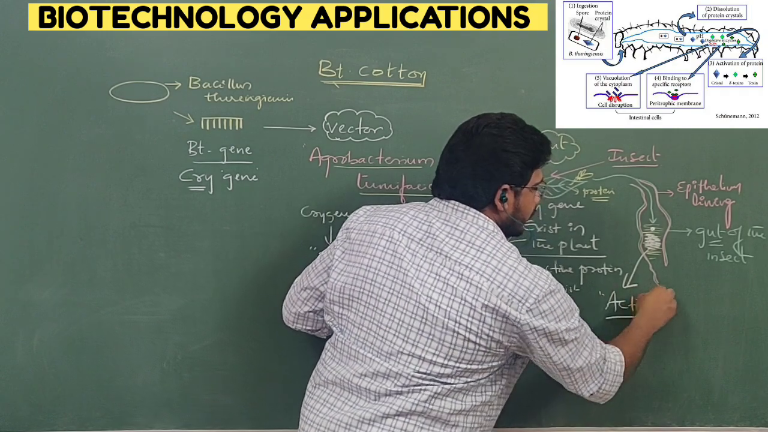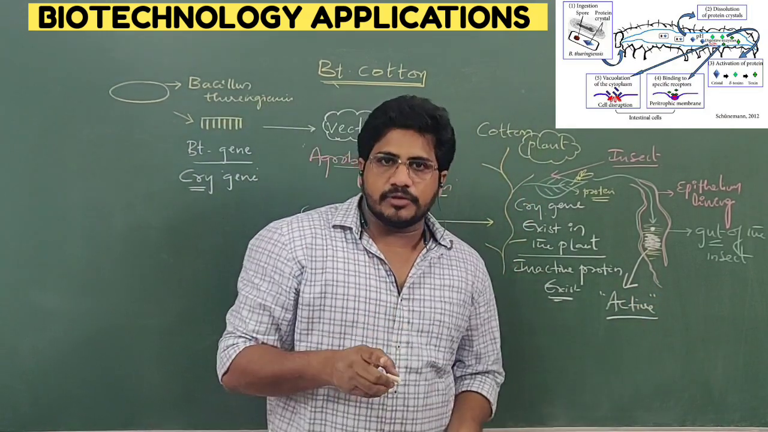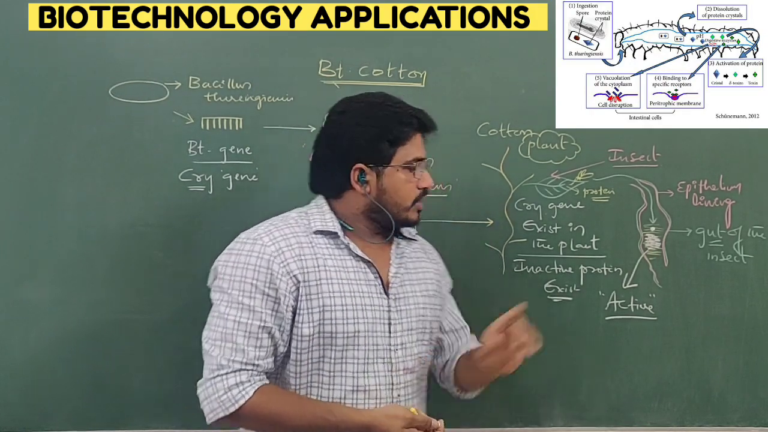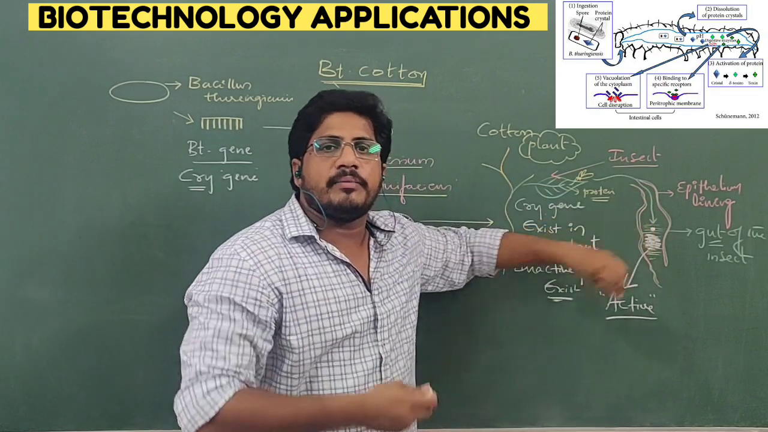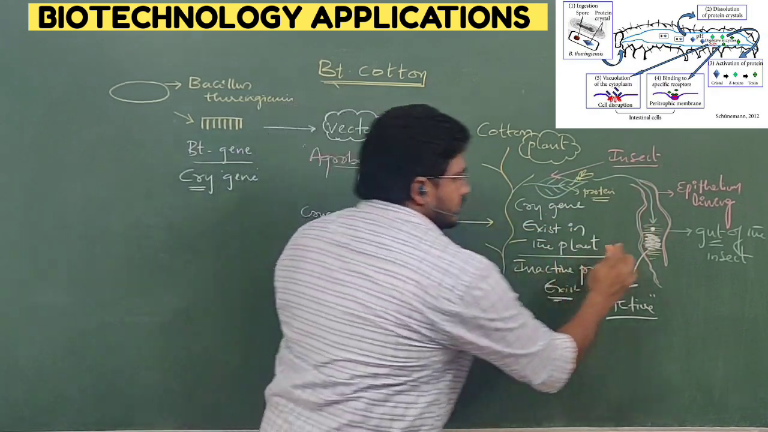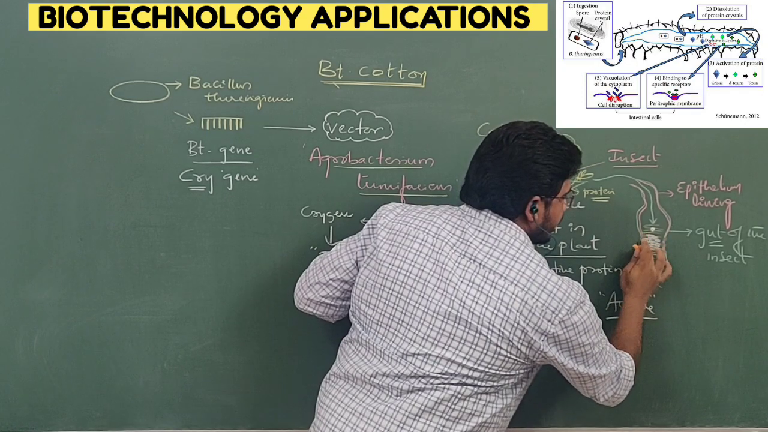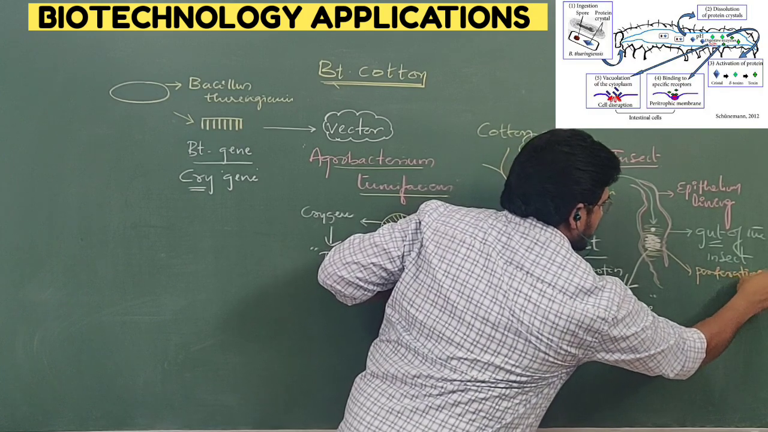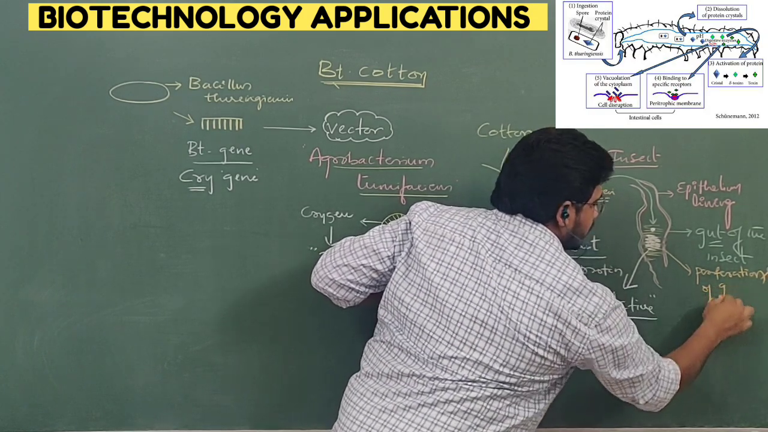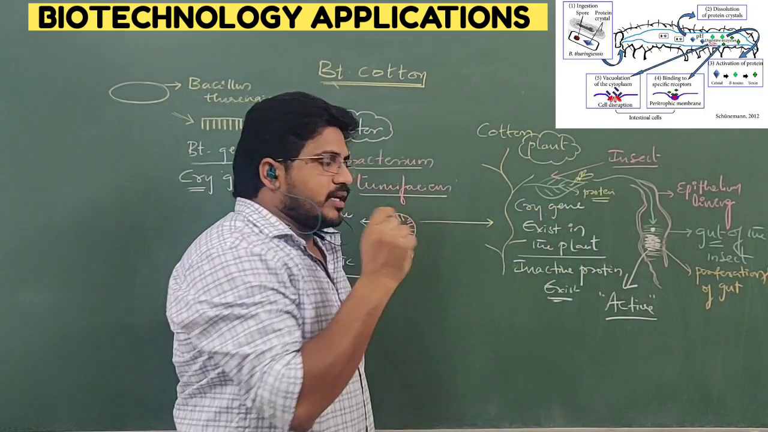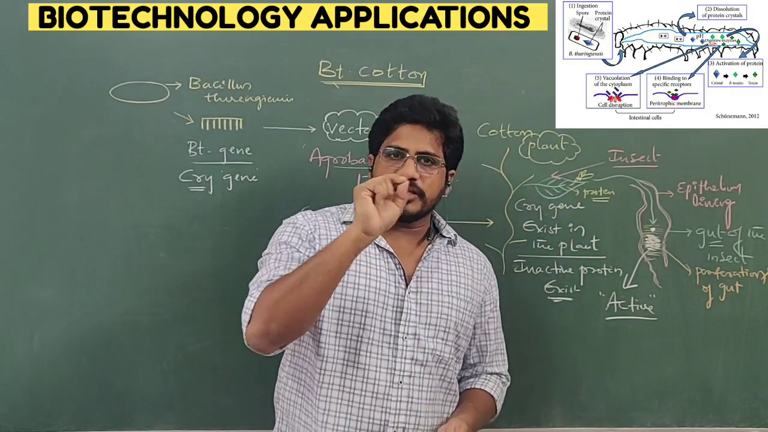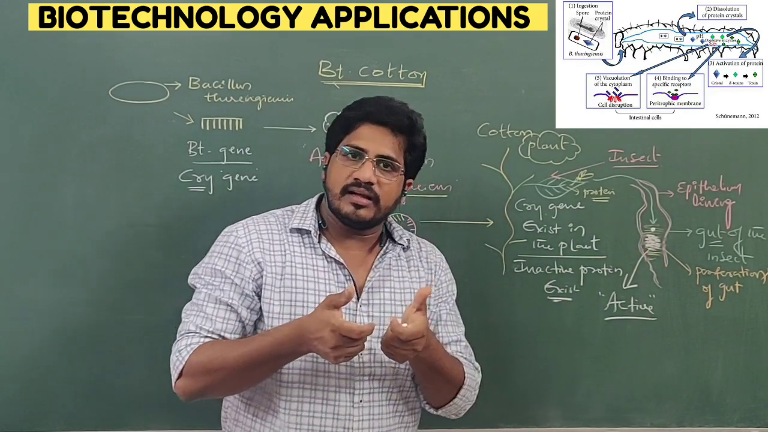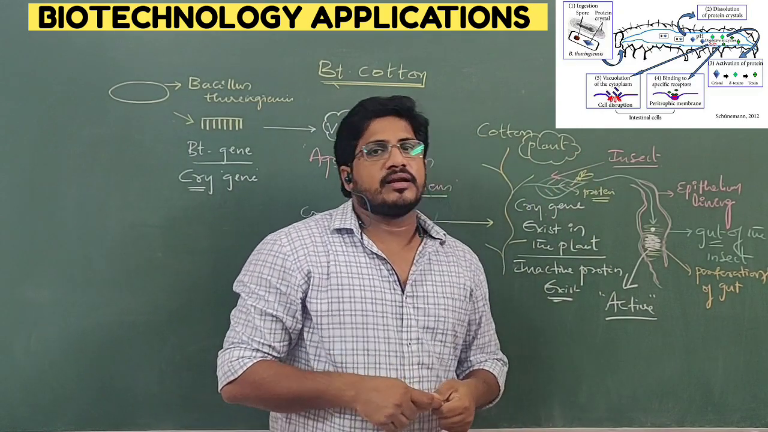I already told you, crystalline protein is in an inactive stage. When it enters an alkaline medium, it will become active. So, the crystalline protein dissolves in that alkaline medium, becomes active and damages all the intestinal lining. Then perforation takes place. Perforation of the gut means the digestive system's epithelial lining will have some pores, nothing but openings. Then the particular tissue will be damaged and swell. Then that leads to the death of that particular insect.